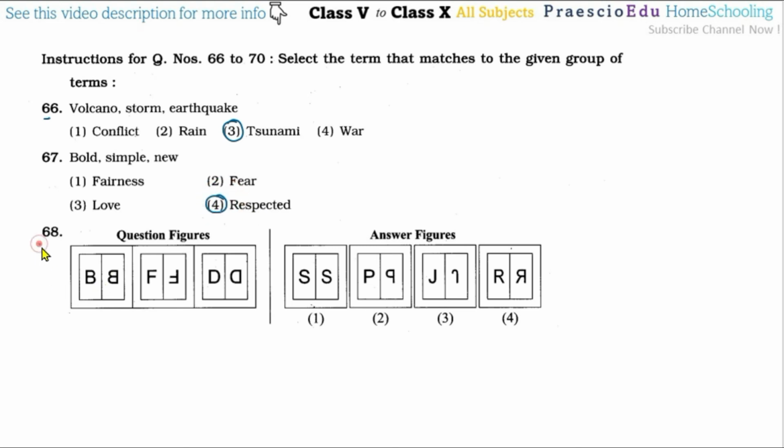Then question number 68, this is the mirror image, so I just wrote down mirror reflection. Then this is the mirror reflection and then the water reflection. After the mirror image, which is the same as this one, comes the water reflection, like this one. Or we can say the inverse, which means two steps are there. Here there is only the mirror reflection. So we have to search for something having the mirror image and then the inverse.